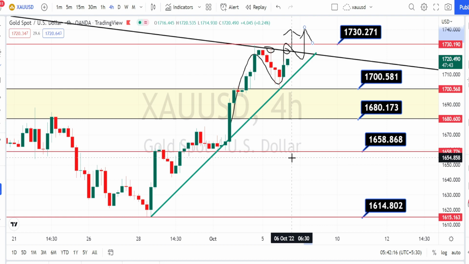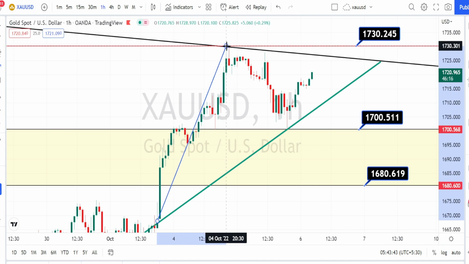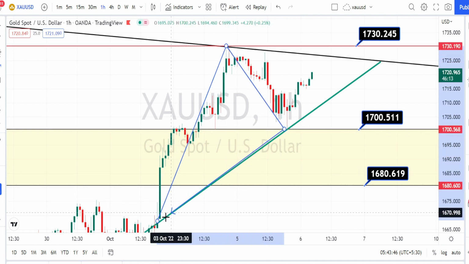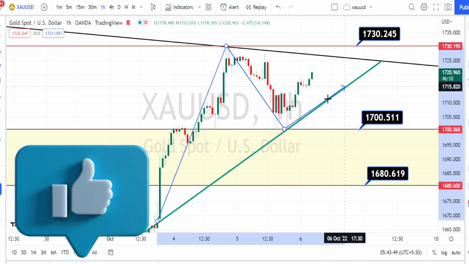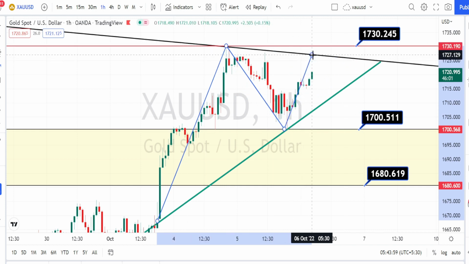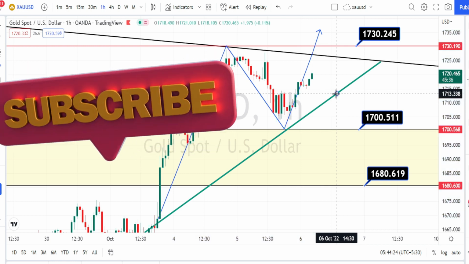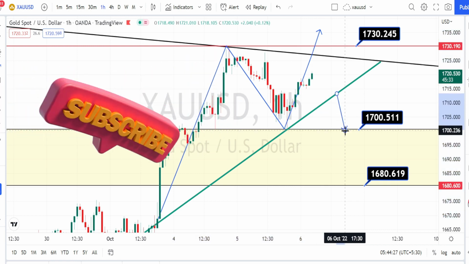Let us do the analysis in hourly time frame. When we look at the price action in hourly time frame, it is in a bullish trend because it is trading above this 4 hours time frame trend line or the support line. But this resistance line from the daily time frame is preventing the price action from continuing the bullish side trend. So I would recommend you to wait for the price action to break this resistance line in order to take trades on the bullish side retracement, or wait for the price action to break this trend line or support line from the 4 hours time frame in order to take trades on the bearish side trend reversal.